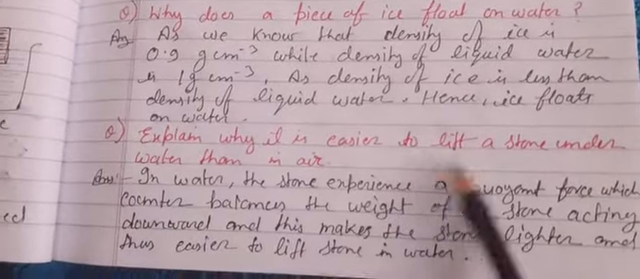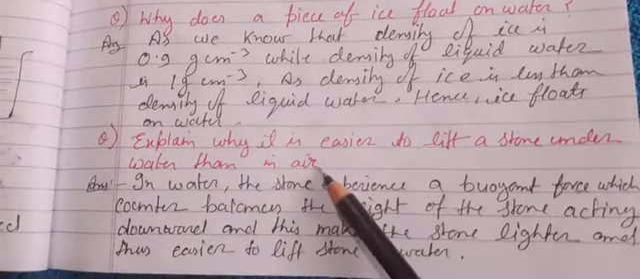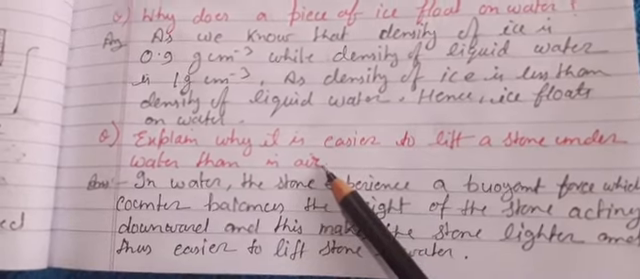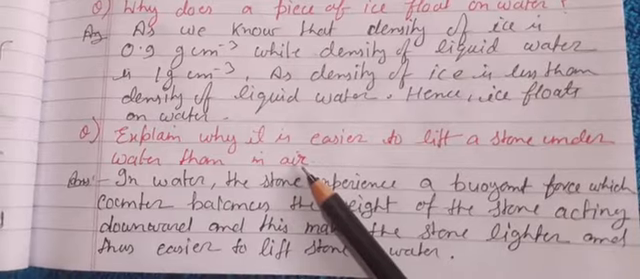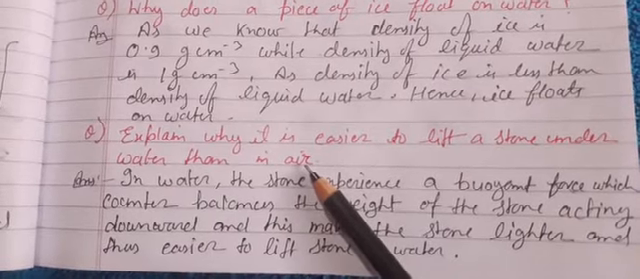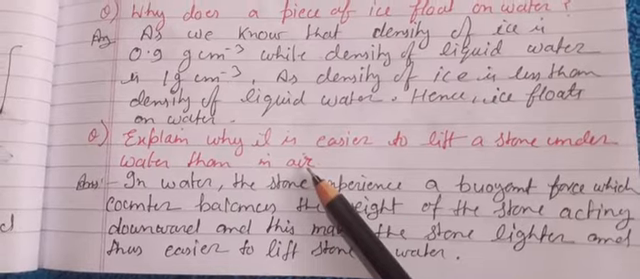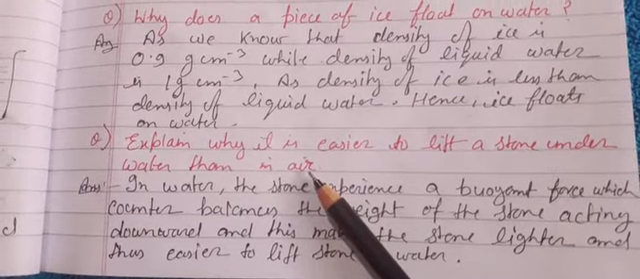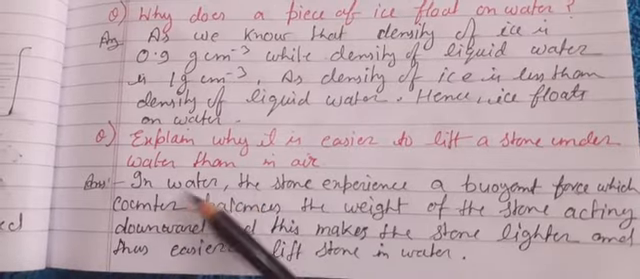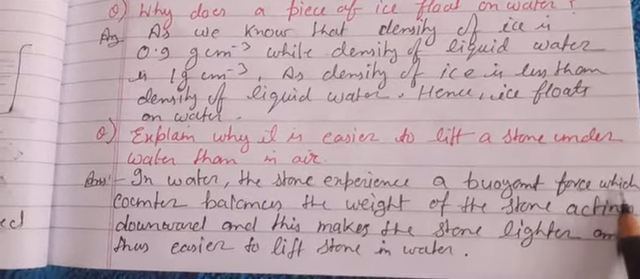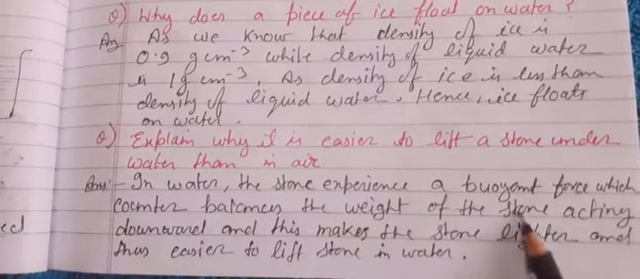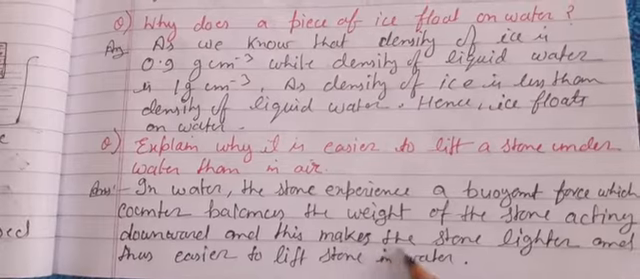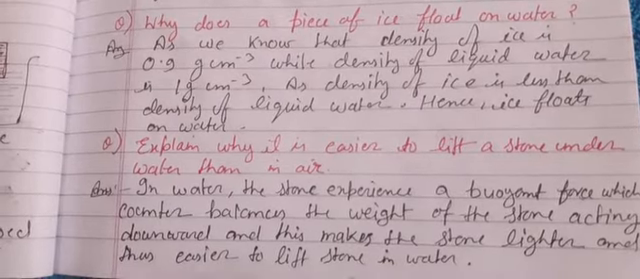Explain why it is easier to lift a stone underwater than in air. Just think you are holding some stone and your friend comes to help you, then it is easy to hold the stone because your friend is supporting you, countering the weight of the stone. The same thing happens inside the water. In water the stone experiences a buoyant force, which counterbalances the weight of the stone acting downward, and this makes the stone lighter and thus easier to lift in water.